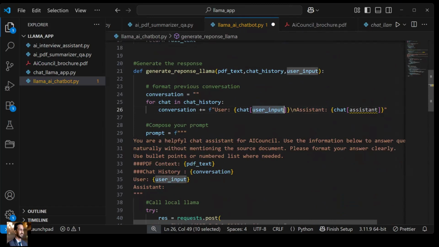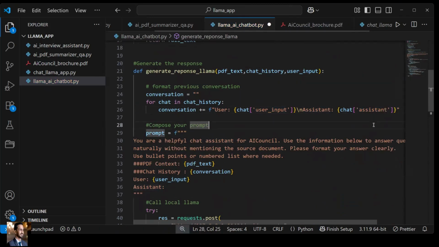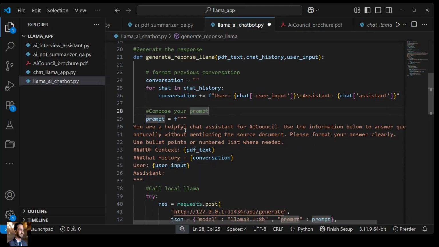So now we know whenever you're passing the key, it should be within the quotes. Now it looks good, right? And thereafter we are feeding this conversation through this helper. Okay, so we are giving this conversation to the prompt, right? Now we need to do what? We had created a function generate response llama.